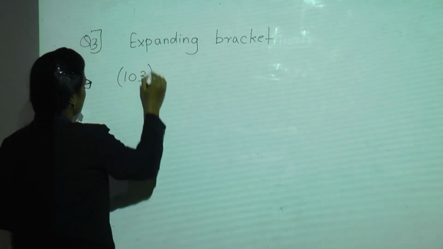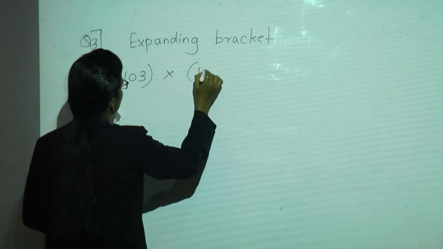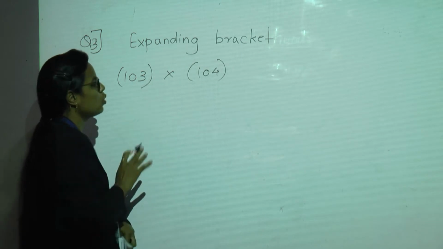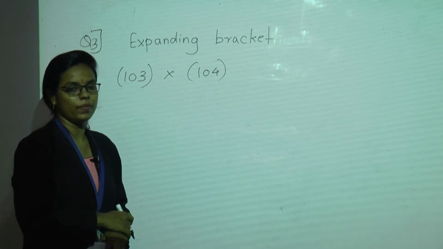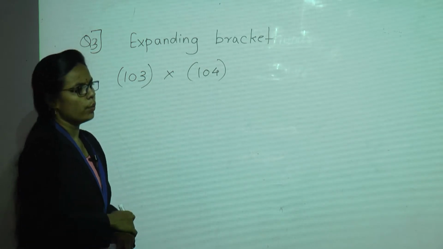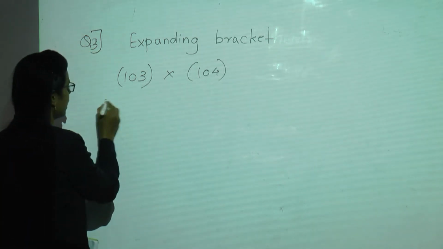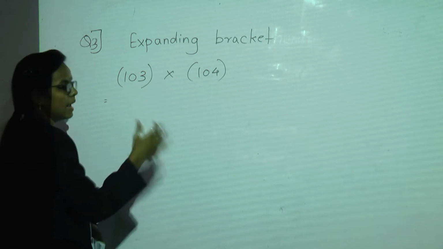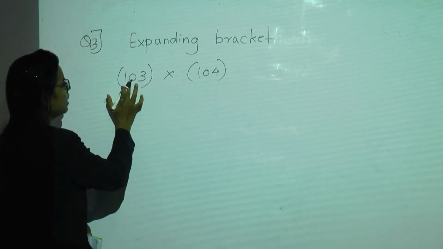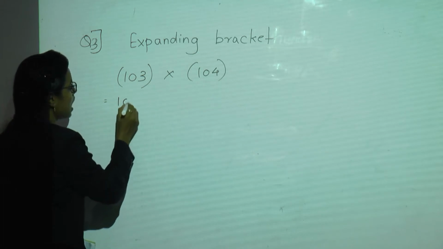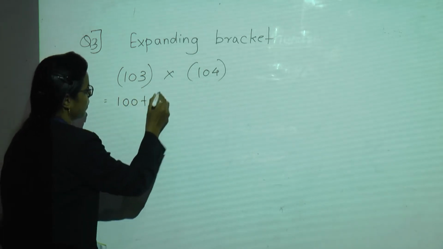103 multiplied by 104. This is the question and we have to expand this. In order to expand this, first of all, the bracket is given as 103. So we are going to expand this bracket as 100 plus 3.